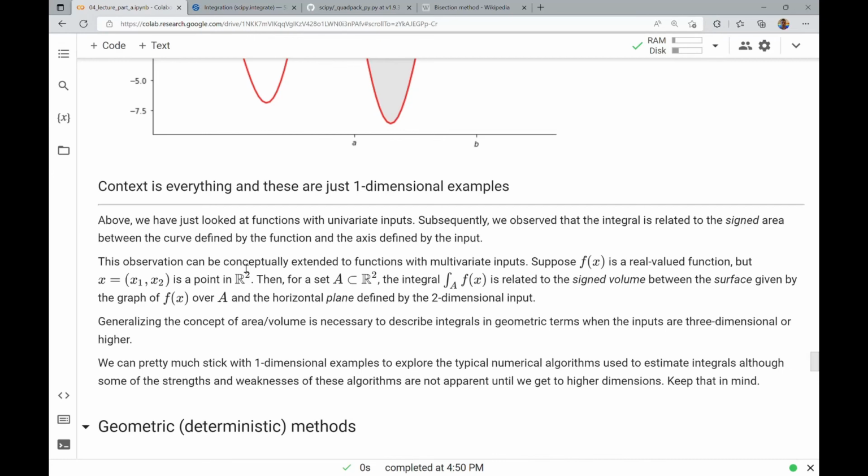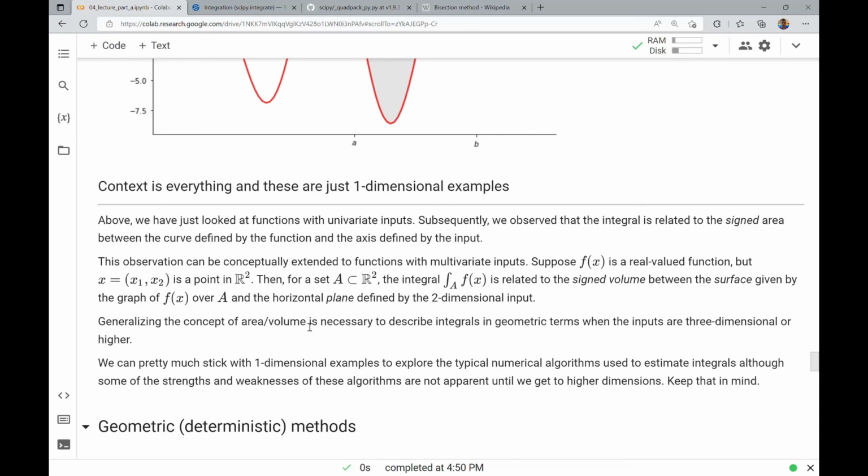Subsequently, we observed that the integral is related to the signed area between the curve defined by the function and the axis defined by the input. This observation can be conceptually extended to functions with multivariate inputs. Suppose f of x is a real valued function, but x is now a point in the Euclidean plane in R2.